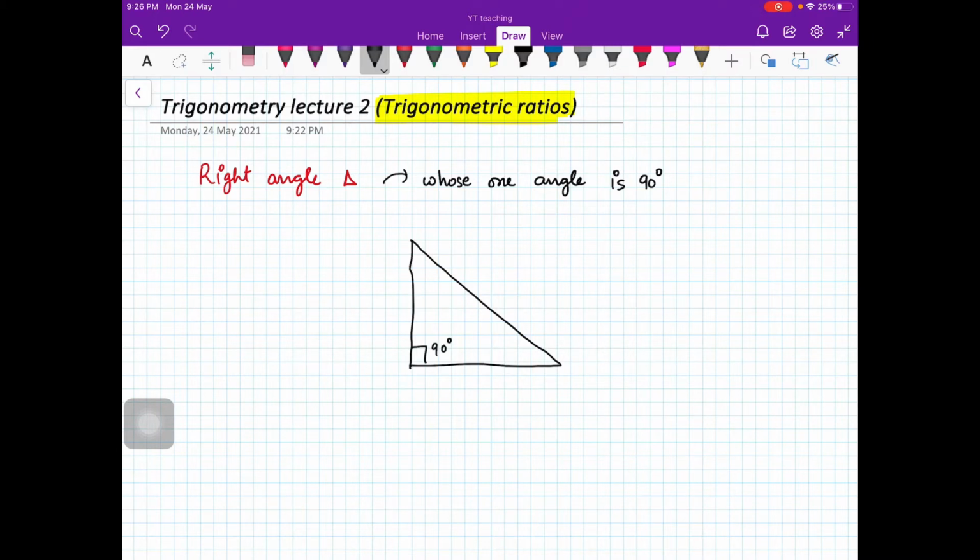Now, if one of the angles is 90 degrees, then obviously the sum of these two angles is 90 degrees, because the total angle is 180 degrees. So both these angles are acute angles, they are less than 90 degrees. You understand that? Let me write down, suppose A, I'll just use the notation which I